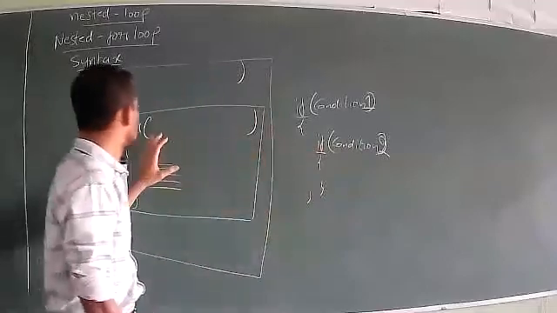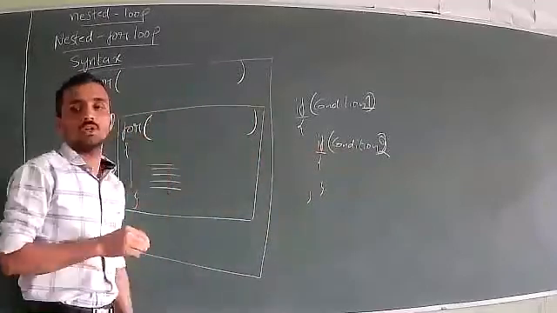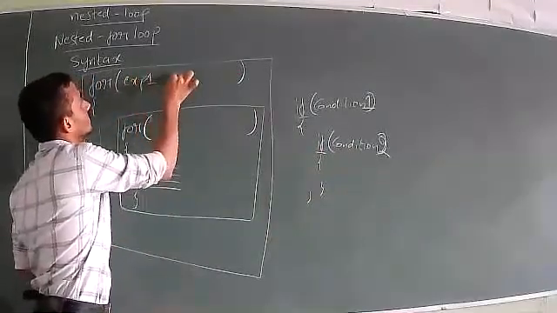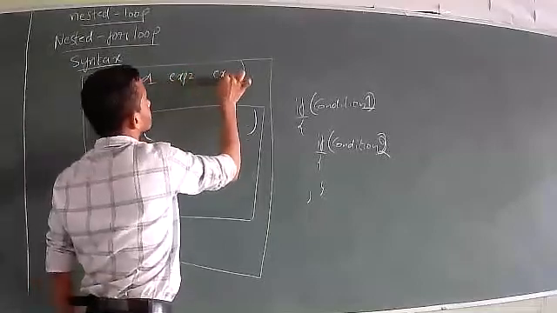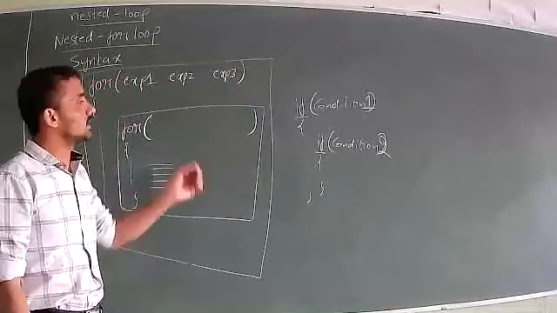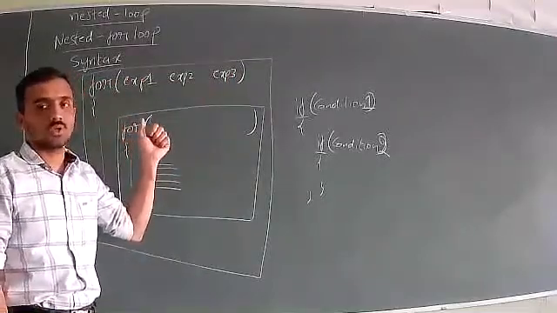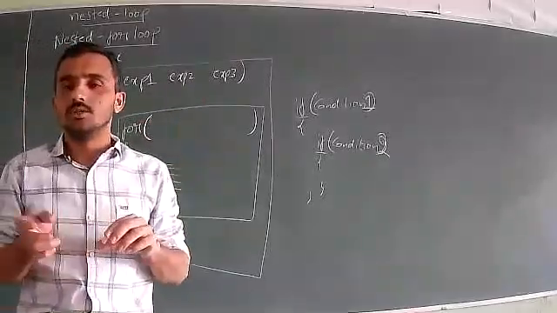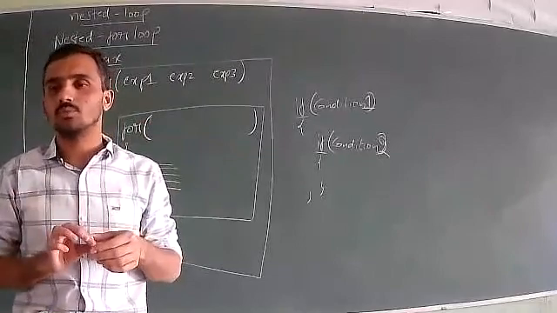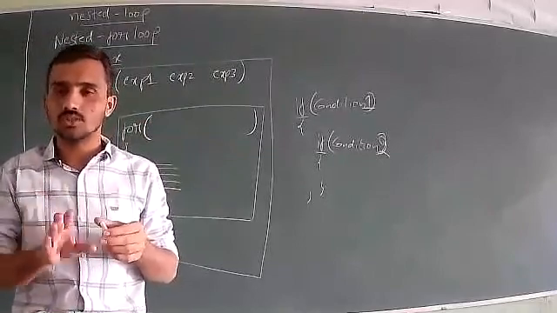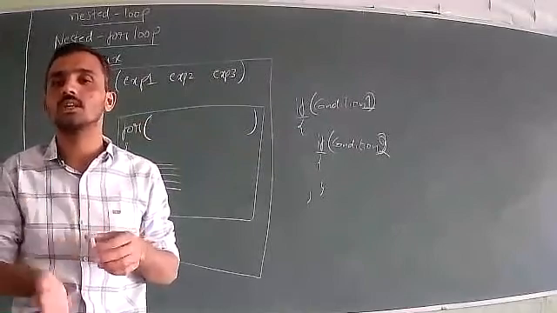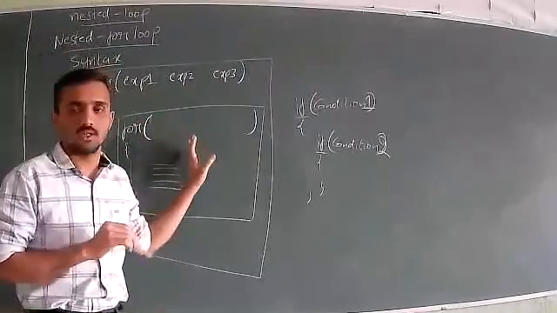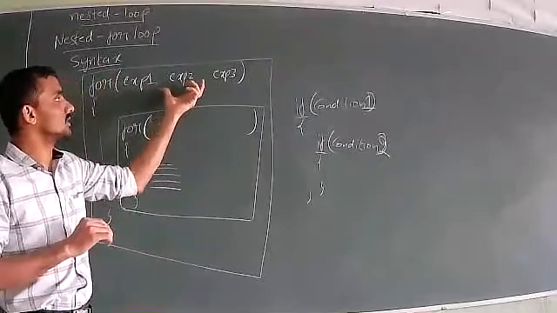Similarly here also, whenever we come across a for loop, we have the statements expression 1, expression 2, expression 3. That means three expressions are present in a for loop. So when we write the for loop in this format, I am telling you, because in the previous classes I mentioned different ways of writing a for loop. We can write the expression that is the initial value before starting the loop, and we can write the increment, that is expression 3, inside the loop. In that way also we can write the for loop and that will execute. But if you follow this particular format, then you have to write expression 1, expression 2, and expression 3.